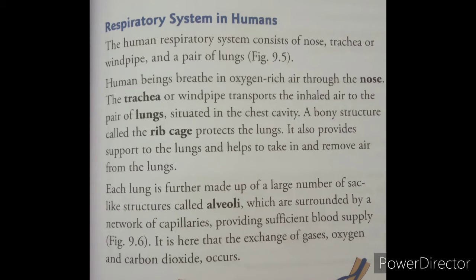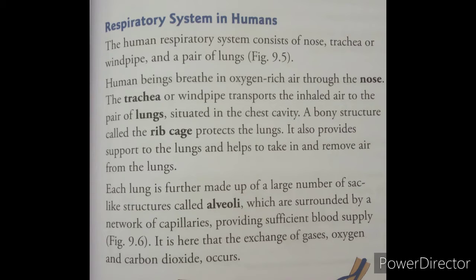The lungs are located inside our chest cavity, protected by the bony structure called the rib cage. The lungs are very soft tissue, so they are protected inside the rib cage, a bony structure. It provides support to the lungs so that they are able to take in air as well as remove air.